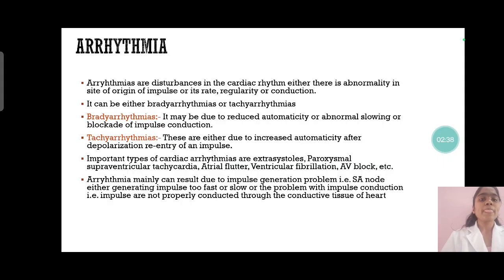Arrhythmias mainly can result due to impulse generation problem. That is, either the SA node is generating impulses too fast or too slow, or there is a problem with the impulse conduction. That is, impulses are not properly conducted throughout the conductive tissue of the heart.